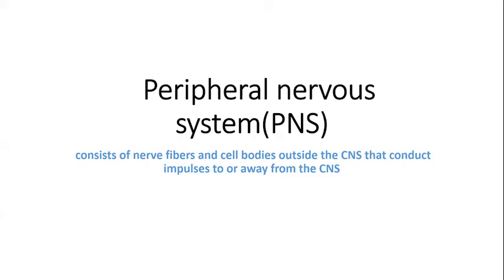Peripheral nervous system. In the previous lecture, we talked about the central nervous system, in which we discussed the different parts: the forebrain, midbrain, and hindbrain.